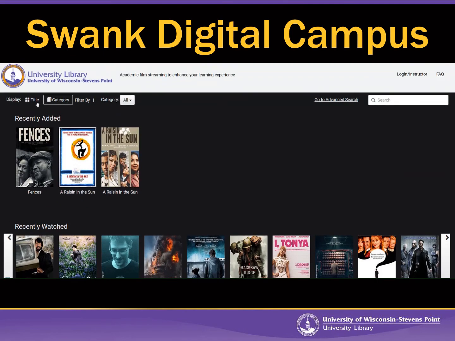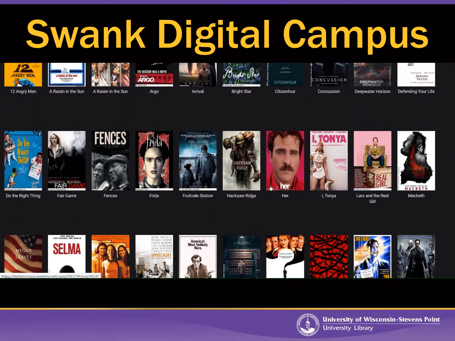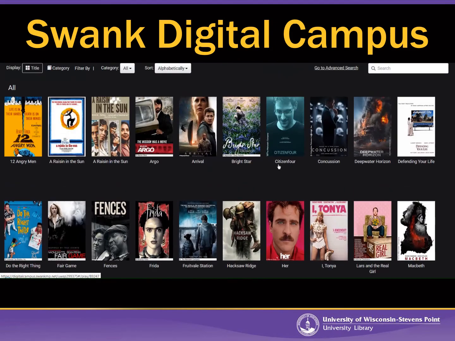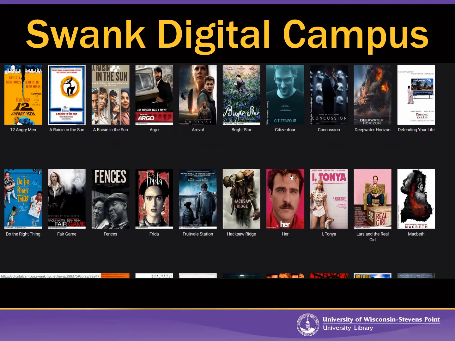And Swank definitely is one of our more finicky databases. So it only works in, I believe, Chrome and Firefox browsers. I'm not sure it works on Macs at all, and it won't work on your phone unless you download the app. So it's too bad, because there's definitely some good movies in here, including some of my favorites.